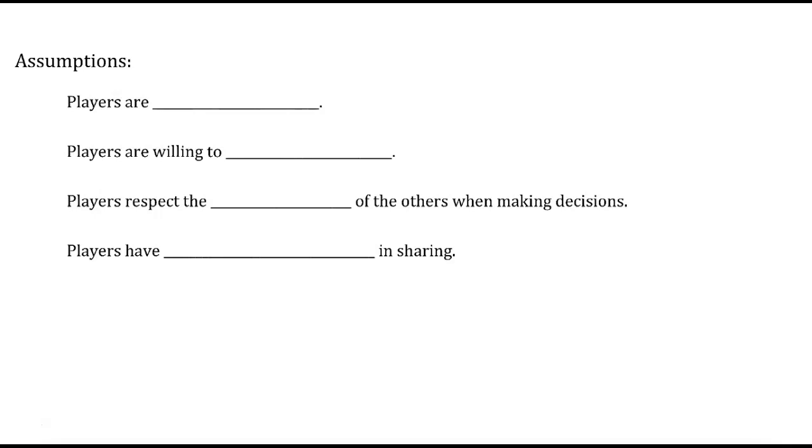First, we're going to assume that players are rational. Hopefully they're going to behave themselves and make decisions and evaluations that fall within some reasonable guidelines. We're also going to assume that players are willing to cooperate with one another and cooperate with the steps of the method. One part of cooperating is that players will respect the privacy of others. It's important that players do not know the evaluations that other players are making because then they could manipulate the situation. And finally, we're going to assume that players have equal rights in sharing. These are not weighted voting systems where some players have more power than others.